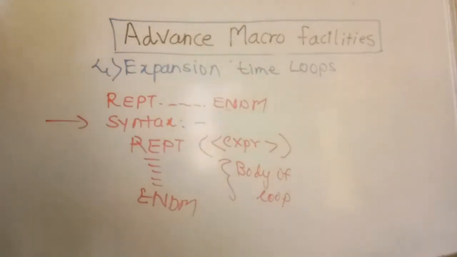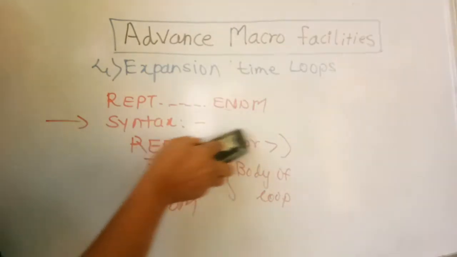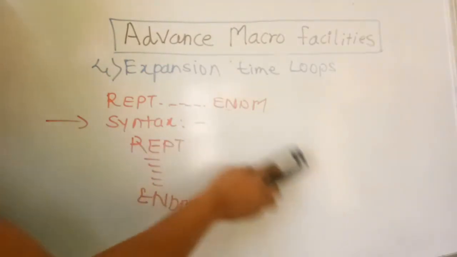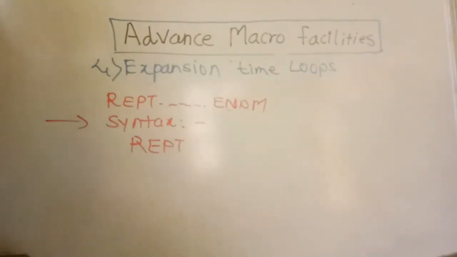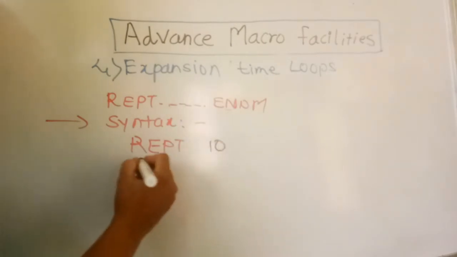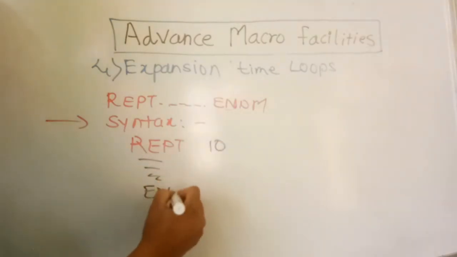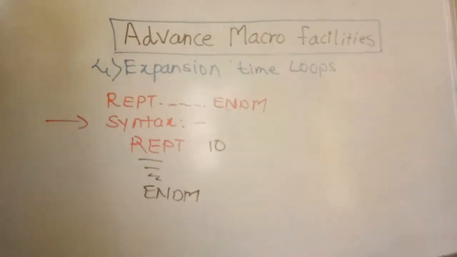For example, the expression always has numeric values and it should be positive, not negative. For example, REPEAT 10, then some procedure, and END MACRO. In this example, the statement will repeat your loop 10 times.